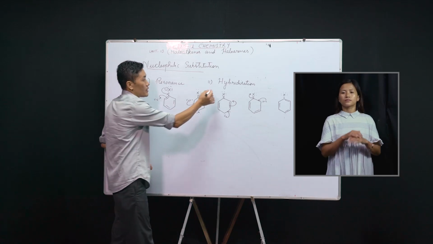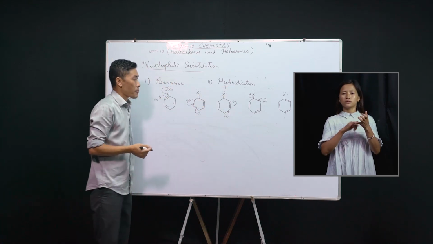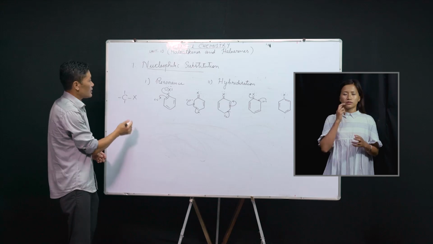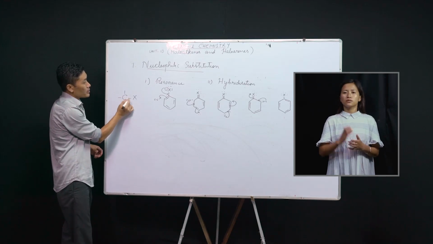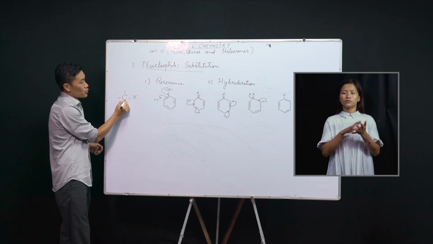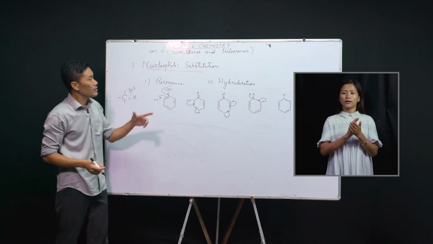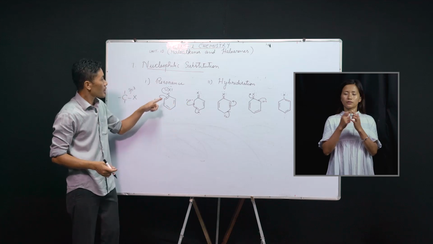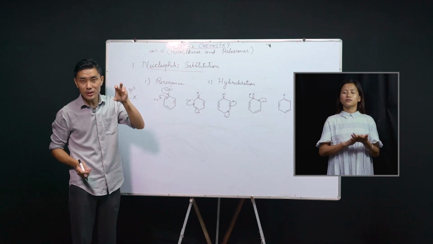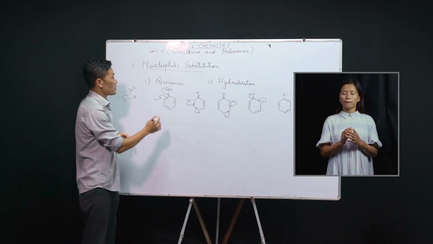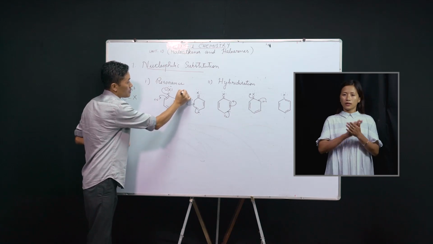The second reason is due to hybridization. Now if we just see the carbon atom in this haloalkane, this carbon atom will be sp3 hybridized. But in the haloarenes, the carbon atom, since it has partial double bond character, will be sp2 hybridized.